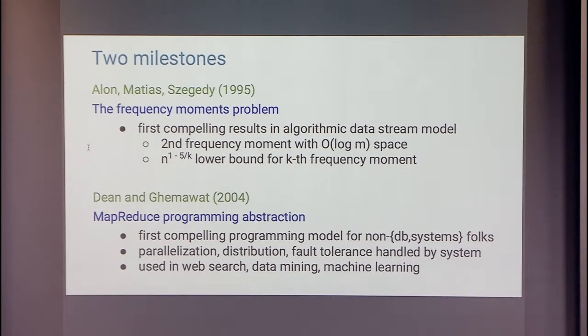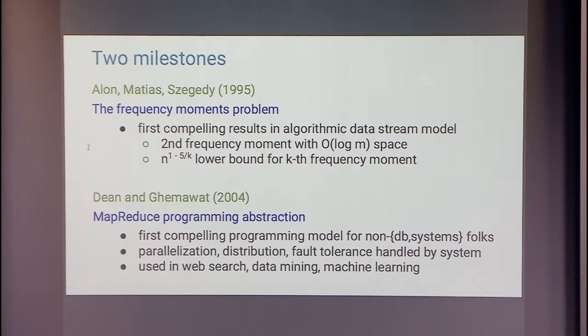Equally amazingly, in the same paper, they also gave a lower bound for the kth frequency moment, which applies when k is at least 6, I think. This has since been improved. We now know pretty much the optimal bounds. I think it's n to the 1 minus 1 over k. The lower bounds are shown by a reduction from set disjointness, the multi-party number-in-hand set disjointness that we heard about earlier today. So there, Alon, Matias, and Szegedy showed a polynomial lower bound. So there's a nice gap between the second and the higher frequency moments.